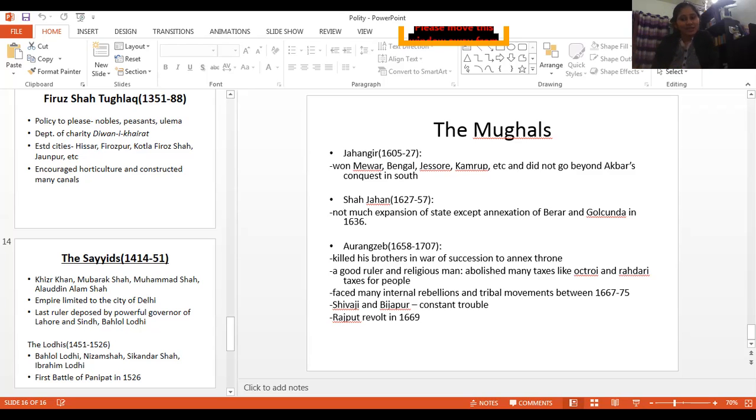Like in the 17th century, the flow of bullion happened into India, and in the European economies, it was the other way around. The bullion flowed out of their economies. Now, this is how vibrant the Indian economy was in Mughal times also. It started from the Delhi Sultanate, and in the Mughal period, we saw that it developed a lot.